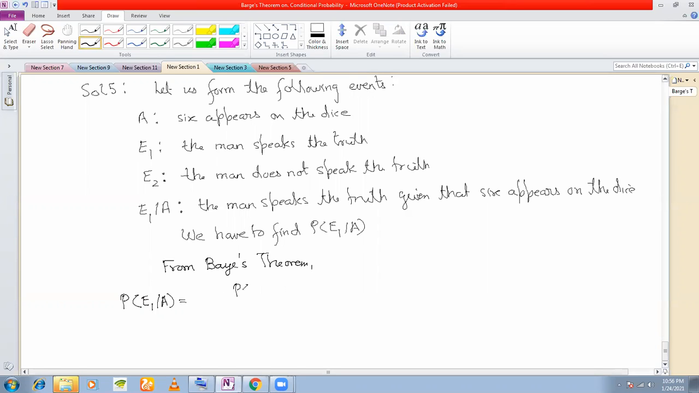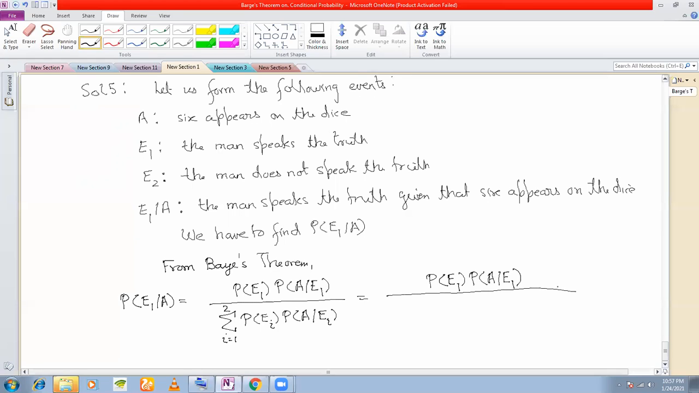It is P(E1) into P(A/E1), divided by the summation i equal to 1 to 2 of P(Ei) P(A/Ei), right? So P(E1) P(A/E1), divided by P(E1) P(A/E1) plus P(E2) P(A/E2). Now let us find out the probabilities.